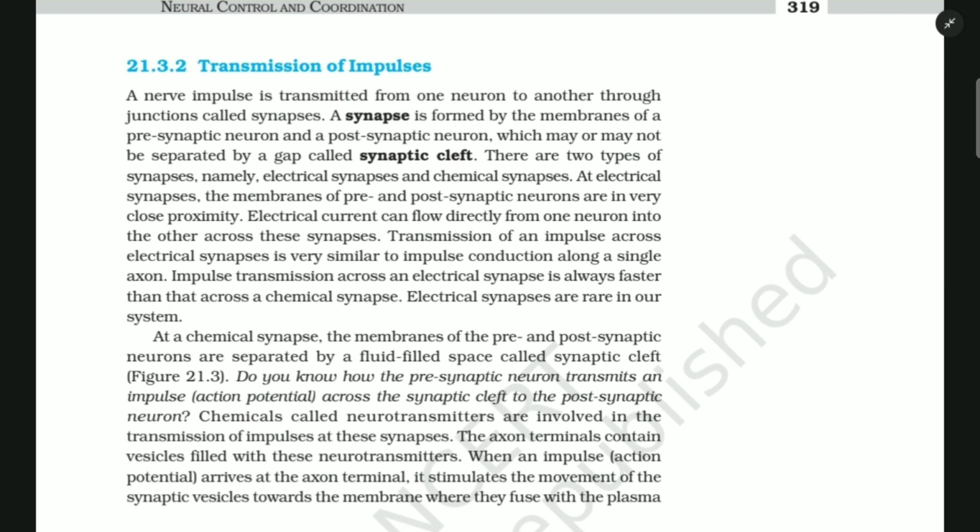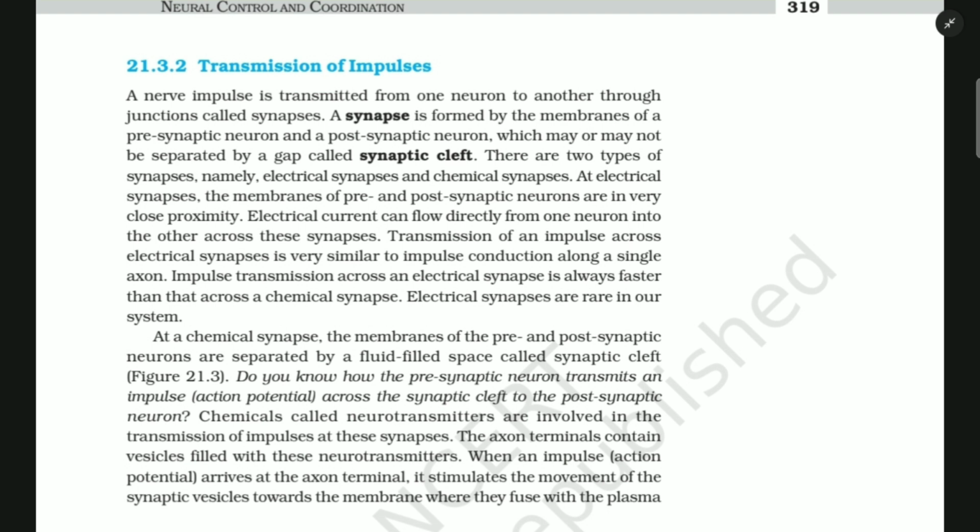At a chemical synapse, the membranes of the pre- and postsynaptic neurons are separated by a fluid-filled space called the synaptic cleft. Do you know how the presynaptic neuron transmits an impulse across the synaptic cleft to the postsynaptic neuron? Chemicals called neurotransmitters are involved in the transmission of impulses at these synapses. The axon terminals contain vesicles filled with these neurotransmitters.